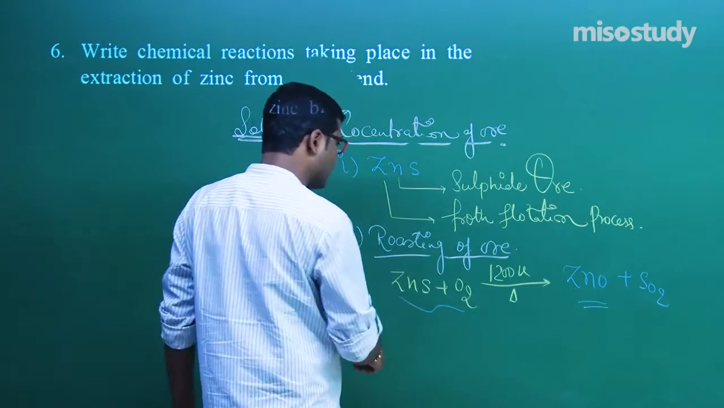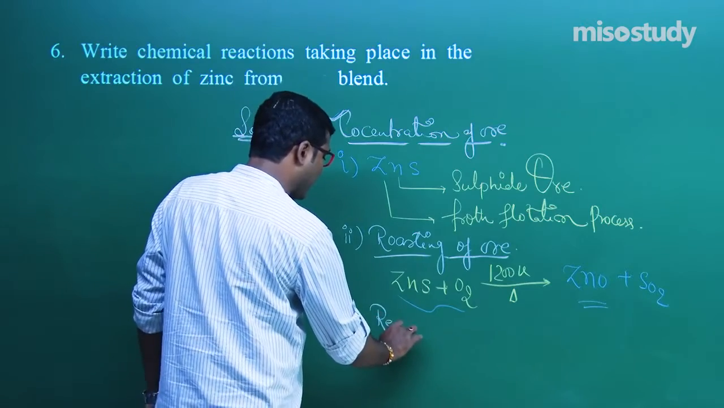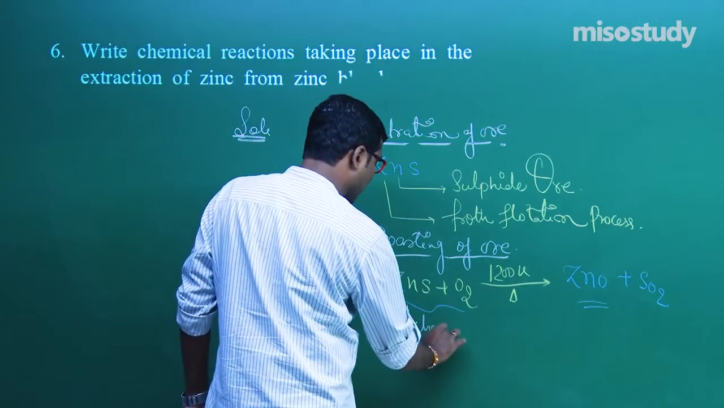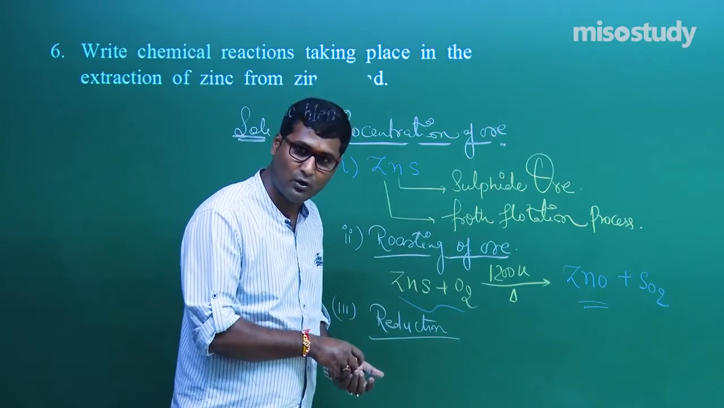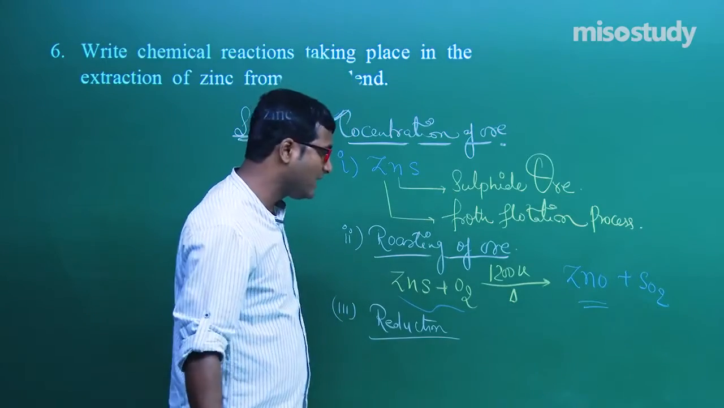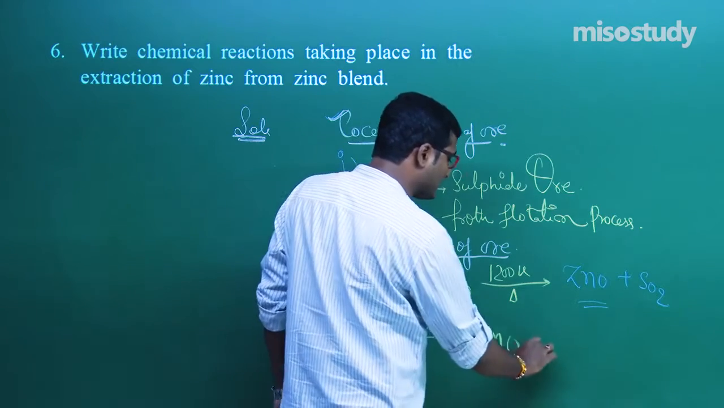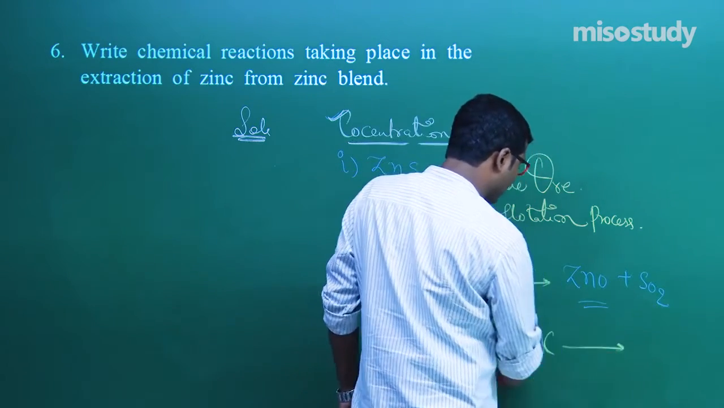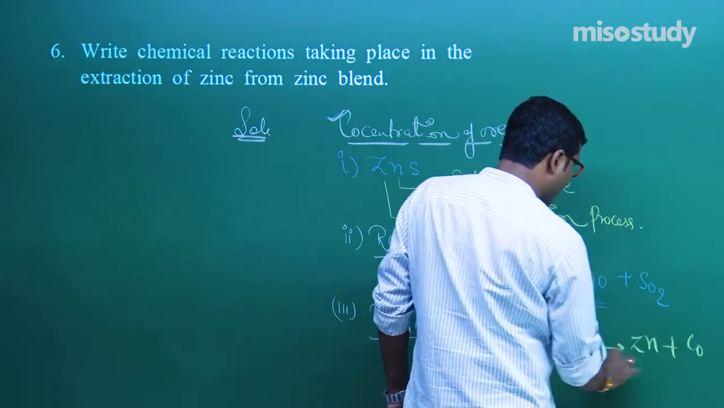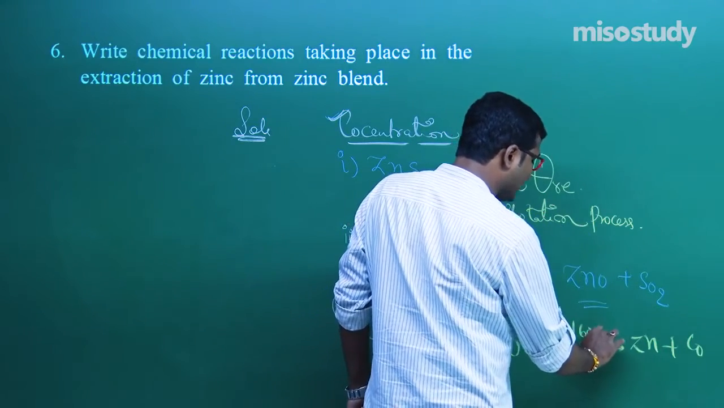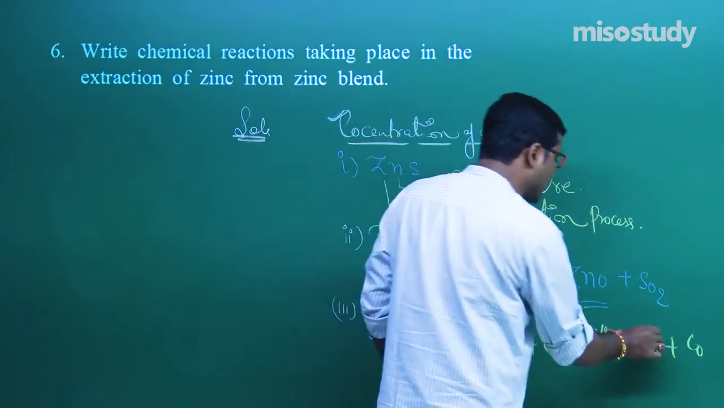Now the third process, tell me my friend, is reduction. Now we have two better reducing agents, carbon and carbon monoxide. By using the Ellingham diagram, which one is the better reducing agent? That is carbon. It reduces ZnO to zinc plus CO. Here the temperature is around 600 Kelvin, my friend. Now what do we get? Zinc.